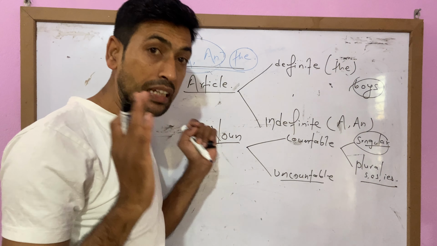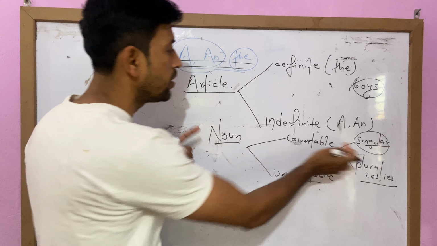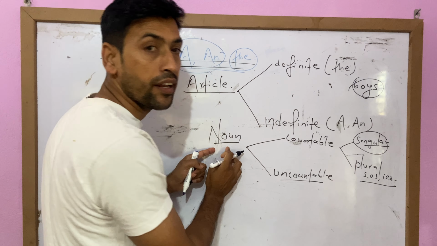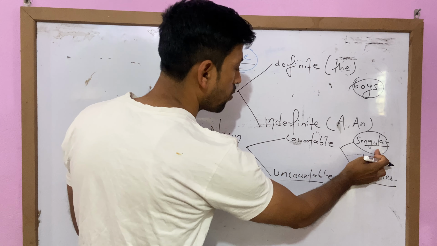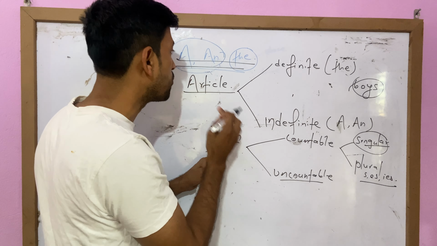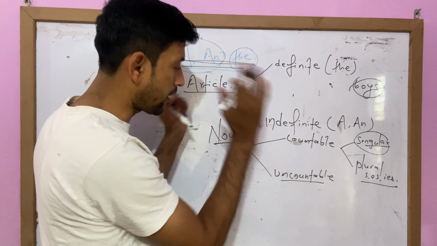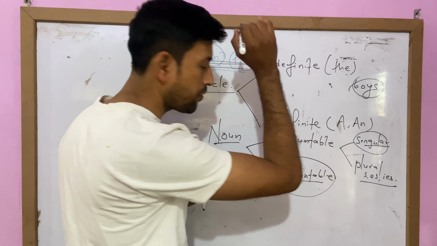So now we have to be clear that the articles a, an and the are used before singular countable noun. If there is a singular countable noun, we can use a, an and the article. We cannot use them before uncountable noun. If there is a plural noun, for example boys, then we cannot use article before it.